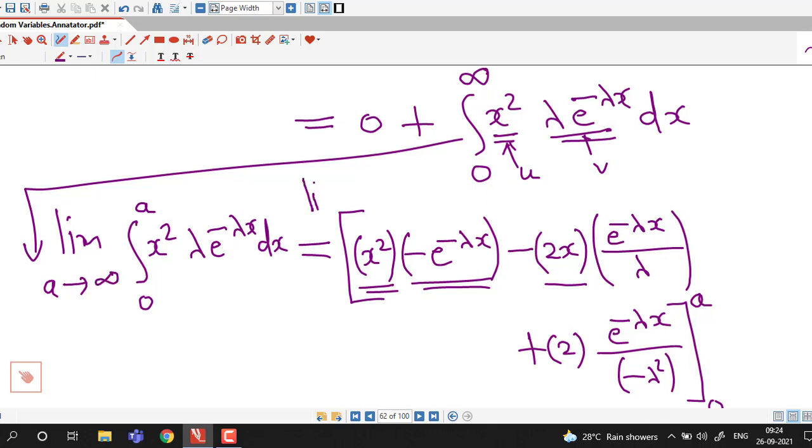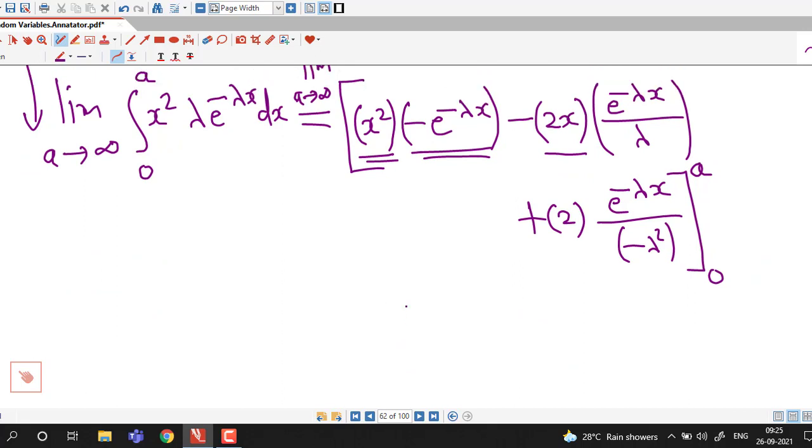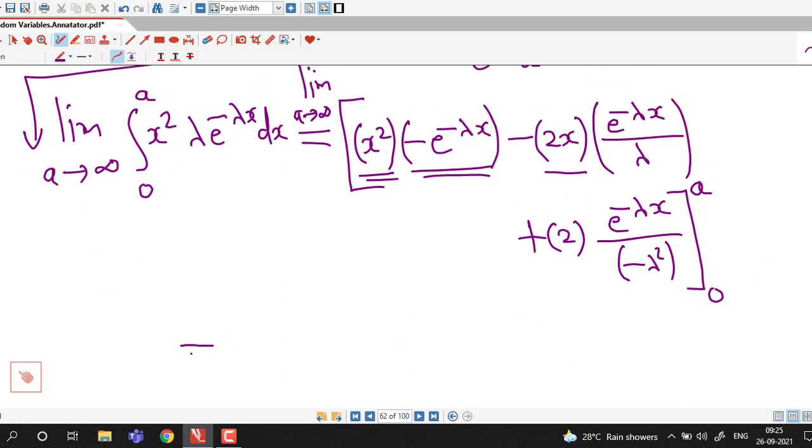So here also we have limit as a tending to infinity, and once we put limits, we will put limits in the next step. So this is limit of this bracket, and limits are from 0 to a. So first we simplify all these things, and then we will substitute limits.